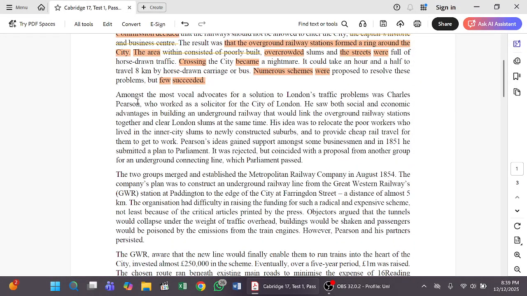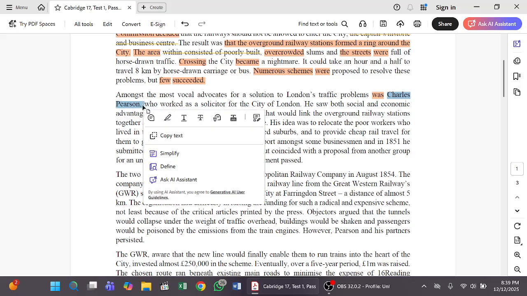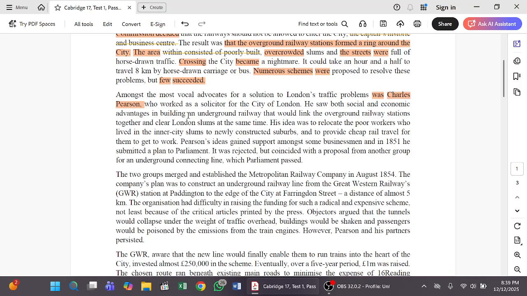Look, I'm also assisting you here: amongst the most vocal. This is another type of sentence structure. Here the verb comes first and the subject comes next. This type of sentence we normally call an inversion. So what is the structure of inversion? The normal structure for a normal sentence is subject verb agreement or subject verb complement, but for the inversion we normally use the verb first and then the subject.